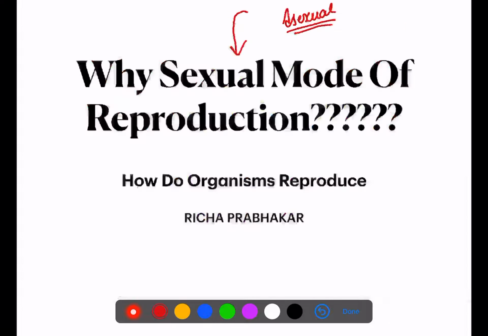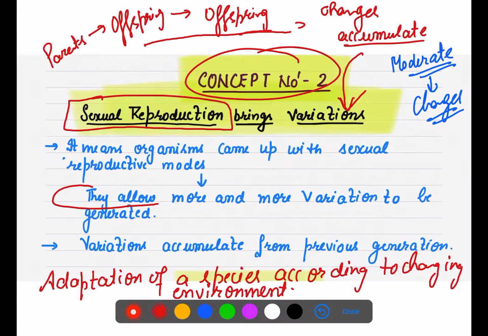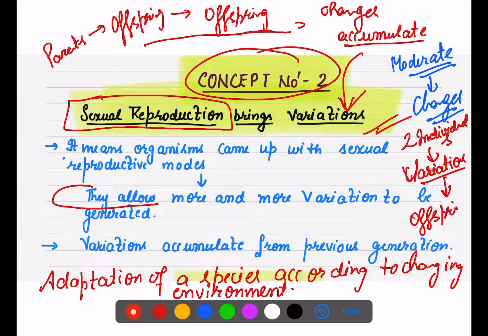What did I ask you in the starting, that why sexual mode of reproduction? Because it brings more variations. How many individuals are involved? 2 individuals are involved, and those individuals are also having some kind of variations, and when these variations join, they will produce new offspring with more variation, right? So in this way variations are produced and helpful to us. So organisms came up with the sexual reproductive mode.